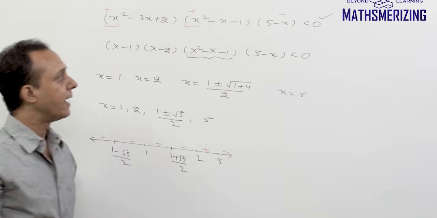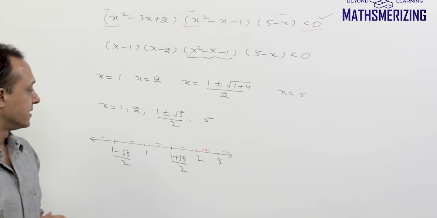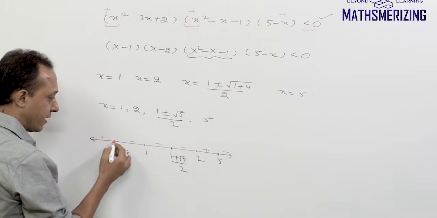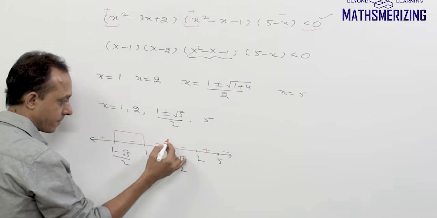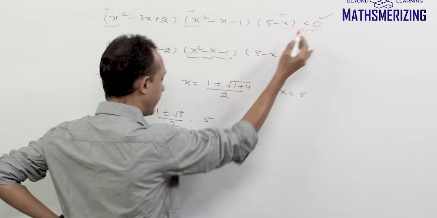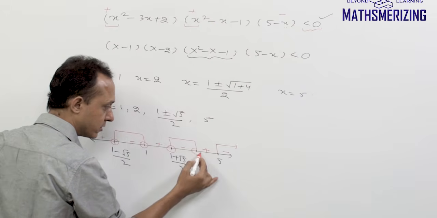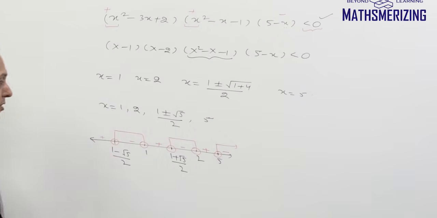Now what do I need? I need less than 0, and less than 0 is negative. So I need to find negative. So negative lies here, it lies here, and it also lies here. And now there is no equality sign, so I'll simply use open circles. So this is open, this is open, this is open, and that's also open.